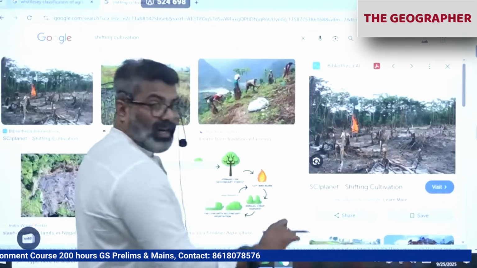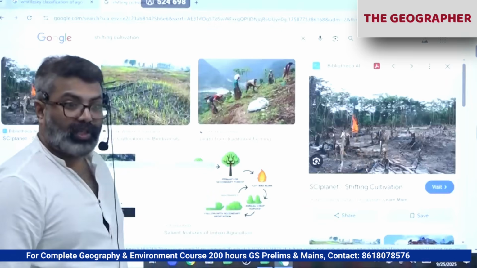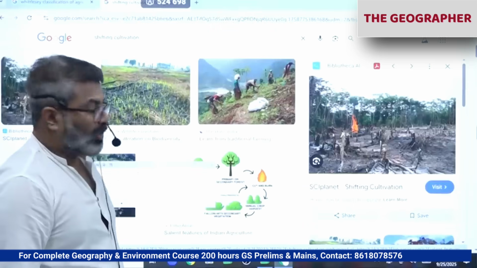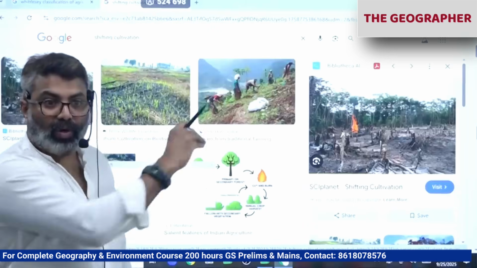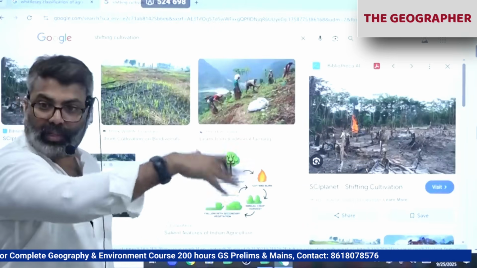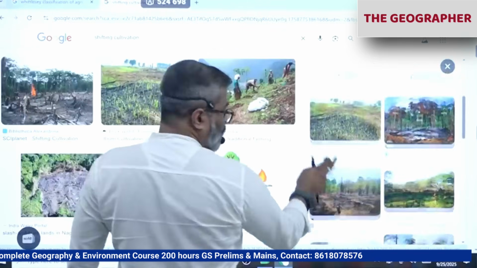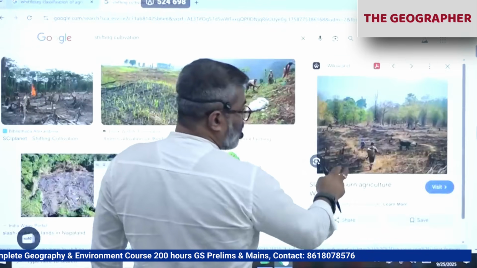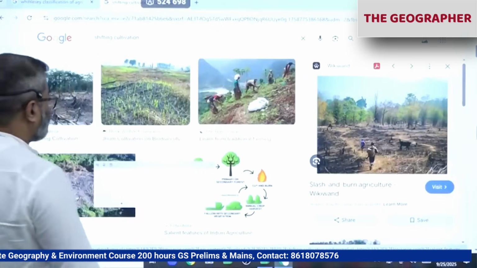This causes loss of wildlife, soil degradation, deforestation, and all. Okay. Now, in many places tribes have been educated by the forest department not to do this, rather than shifting, to settle in the same place. Okay. You can see here. This is shifting cultivation, slash and burn agriculture.